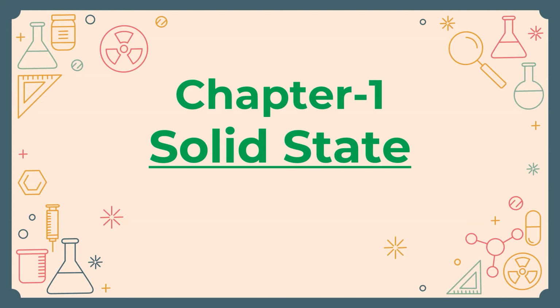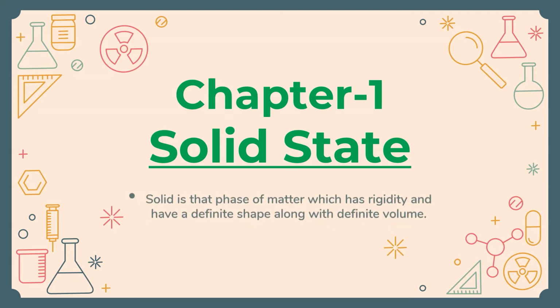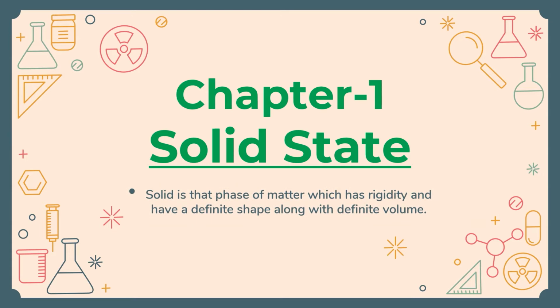Okay, so let me start with the definition of solid state first. Solid is that phase of matter which has rigidity and a definite shape along with a definite volume. It is rigid because the intermolecular force of attraction is quite high, and that's why it has a definite shape and definite volume, which we all know since class 6, 7.